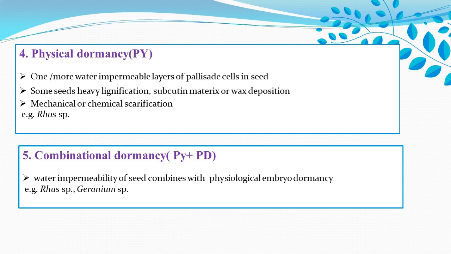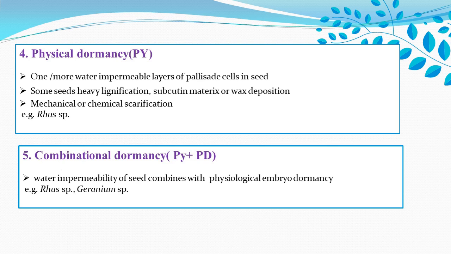Seed coats are the integumentary layers of the ovule, and during maturation there is a process of drying within this integumentary layer, which leads to formation of a heavily lignified or subcutaneous matrix, or there is deposition of wax on the seed, which leads to formation of a tough seed coat.